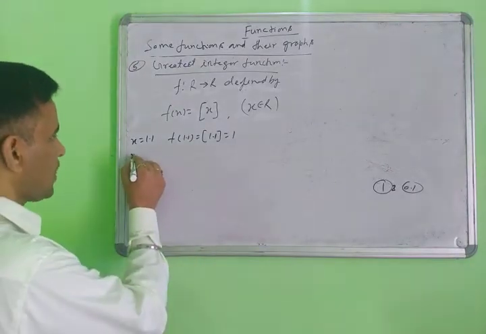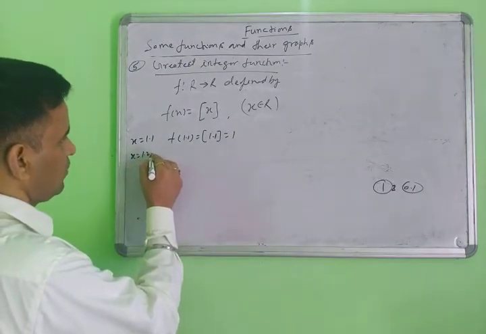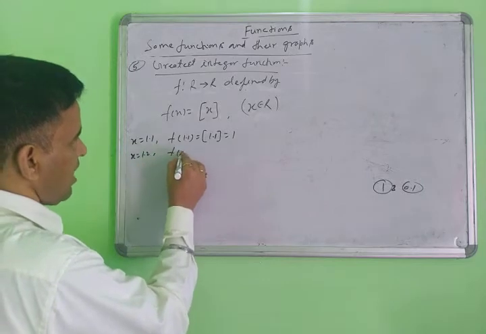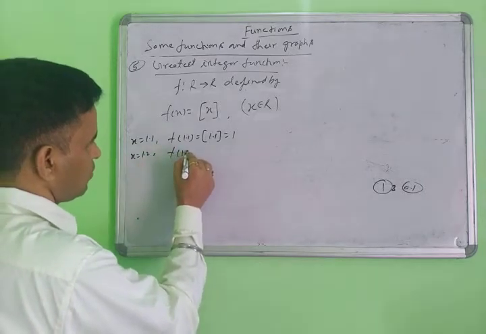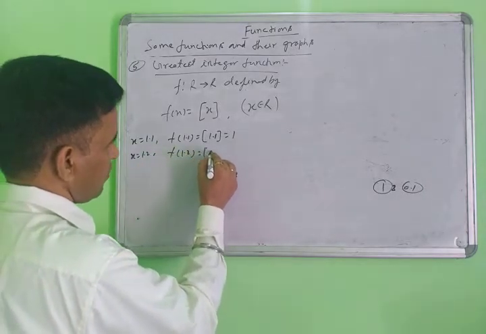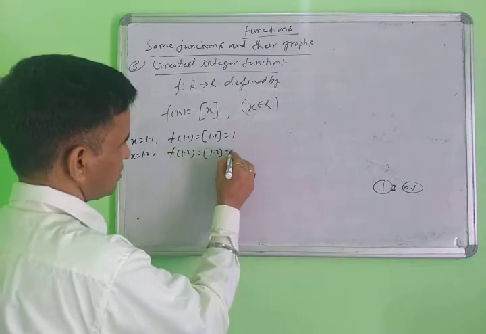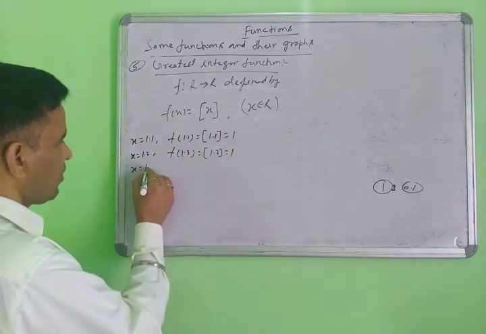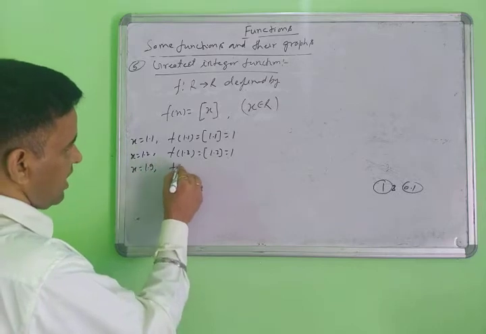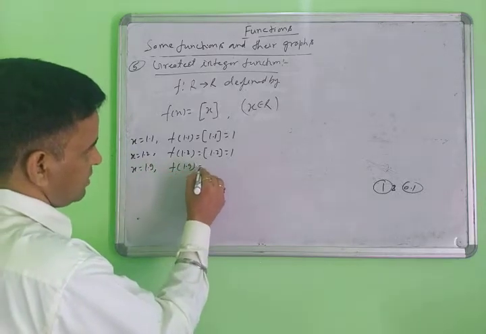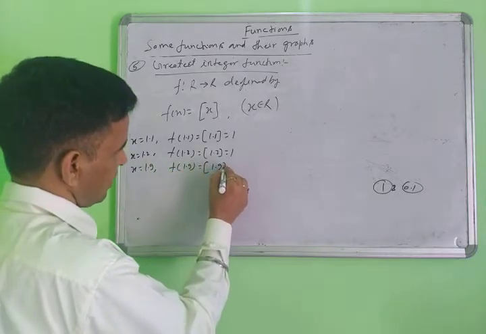Same thing when you put x equal to 1.2, then f(1.2), this is also 1, right? Similarly, you put 1.9 here, then f(1.9), meaning the greatest integer function of 1.9, this is also 1.